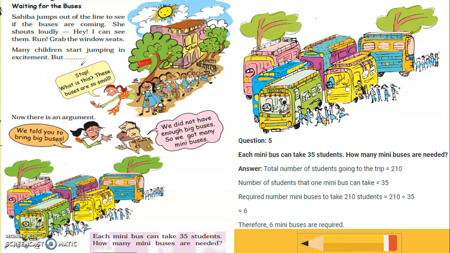What is this? These buses are so small. Now there is a very heated argument. We told you to bring big buses. But the person says we did not have enough big buses, so we got many mini buses. Each mini bus can take 35 students. So how many mini buses are needed?